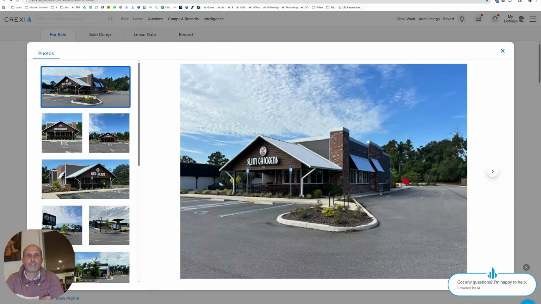Okay, so we've got vacant Slim Chickens, $2.5 million. Who could go in this building? This is where it gets fun. I didn't look for neighbors, but I would say McAllister's Deli would fit in here really well. Dave's Hot Chicken would fit in here really well. We're in Tallahassee, so maybe not El Pollo Loco and those kinds of brands, but maybe Pollo Tropical and other chicken shops. Maybe they have restrictions that say, no, we're not doing other chicken shops taking up our Slim Chickens restaurant. But it looks like this was a 50 percentile Slim Chickens before they went out of business.